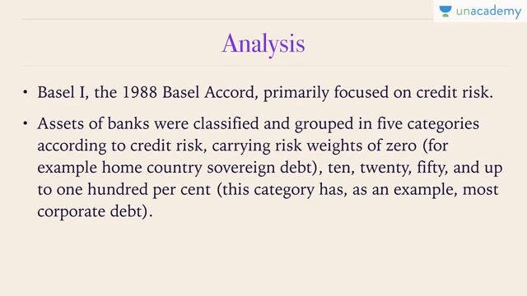So the analysis, Basel I. The 1988 Basel Accord primarily focused on credit risk. Yes, it focused on credit risk. Capital adequacy, which means how much risk can you bear in terms of extending credit. Assets of banks were classified and grouped in five categories according to credit risk, carrying risk weights of zero. For example, home country sovereign debt would carry zero, which means you are confident that you would recover this loan. So the risk weight is zero. The other weights would be 10%, 20%, 50%, up to 100%. So you should have the carrying risk weight of how much?